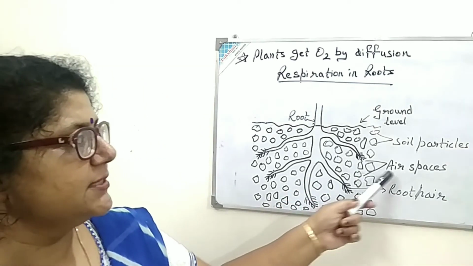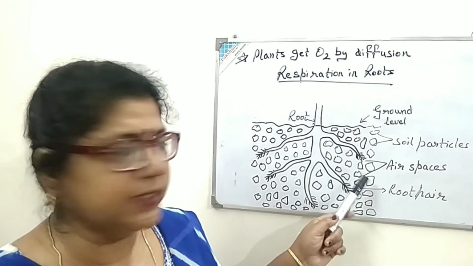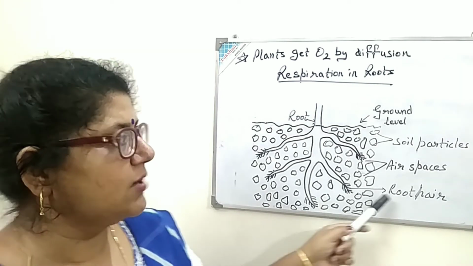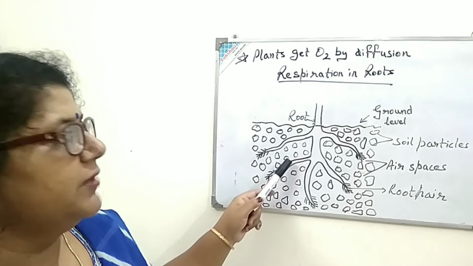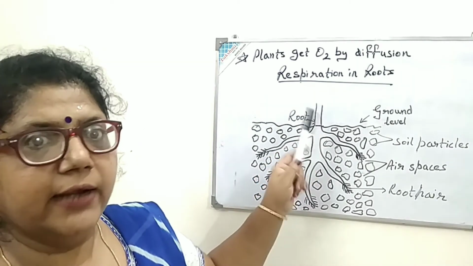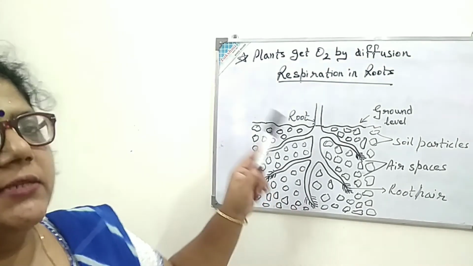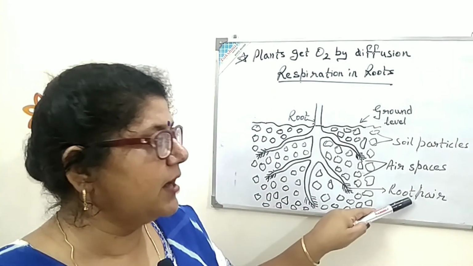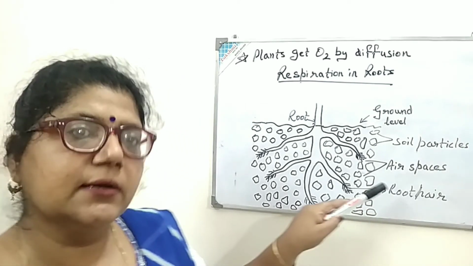First of all, what happens in these air spaces where oxygen and carbon dioxide are present? Plants take the oxygen with the help of root hairs, and it is diffused to the various parts of the roots. There, respiration takes place, and after respiration the carbon dioxide is released again from the root hairs. So the root hair is the main part responsible for the diffusion of oxygen as well as carbon dioxide.